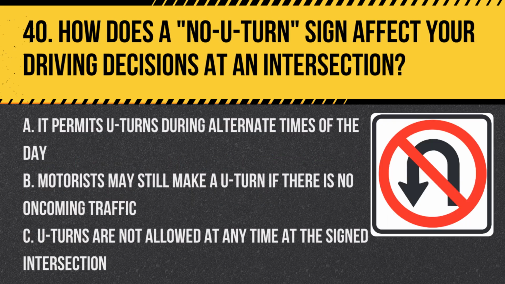Question 40. How does a no U-turn sign affect your driving decisions at an intersection? A. It permits U-turns during alternate times of the day. B. Motorists may still make a U-turn if there is no oncoming traffic. C. U-turns are not allowed at any time at the signed intersection. Answer: C. U-turns are not allowed at any time at the signed intersection. The rule aids in safety and upholds clear turning situations.